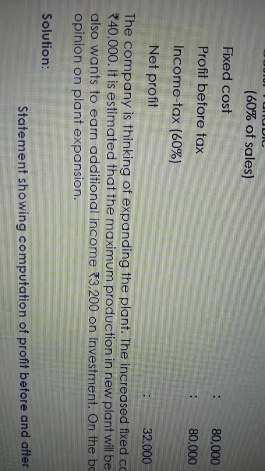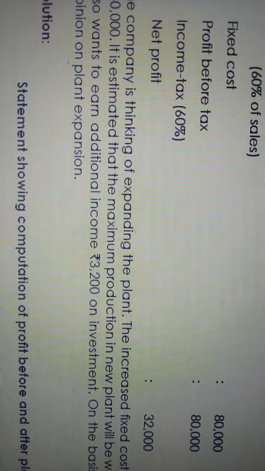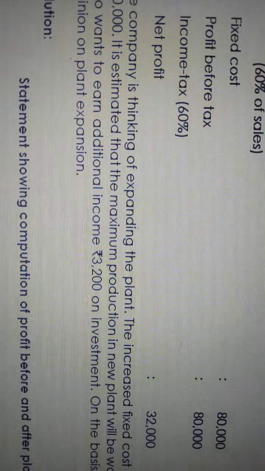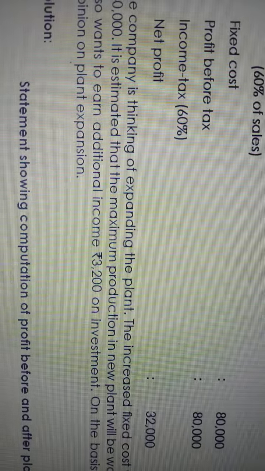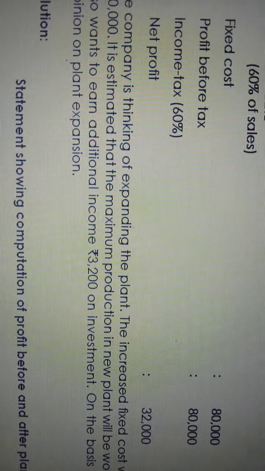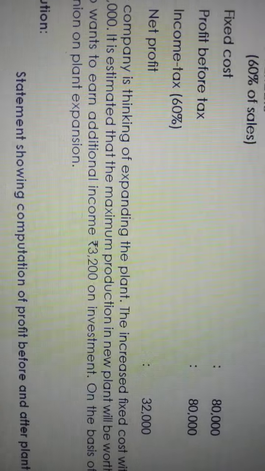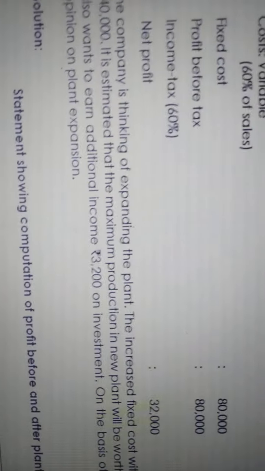Then we have to compare whether that profit is more than this 3,200 or not. If it is more than 3,200, then we can recommend to expand. If it is less than 3,200, then we need not recommend. Okay. That is the question. We will work out the answer now.